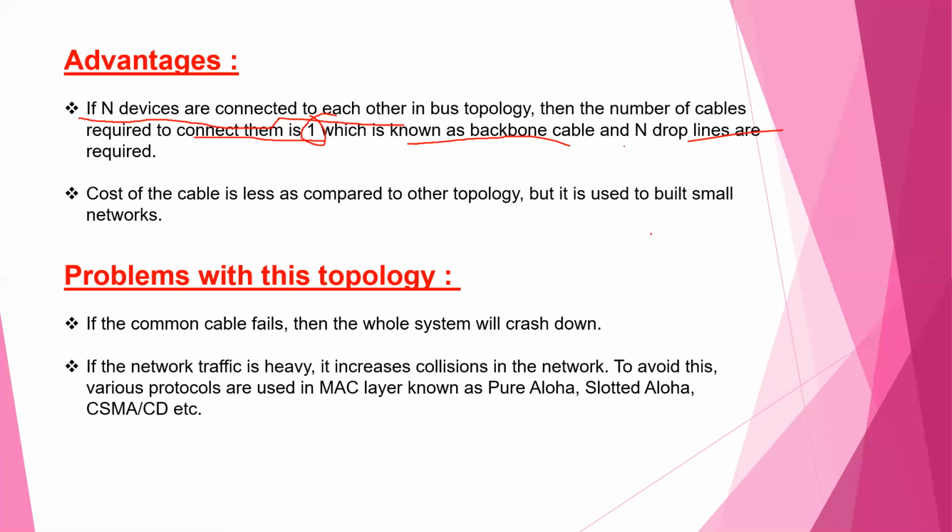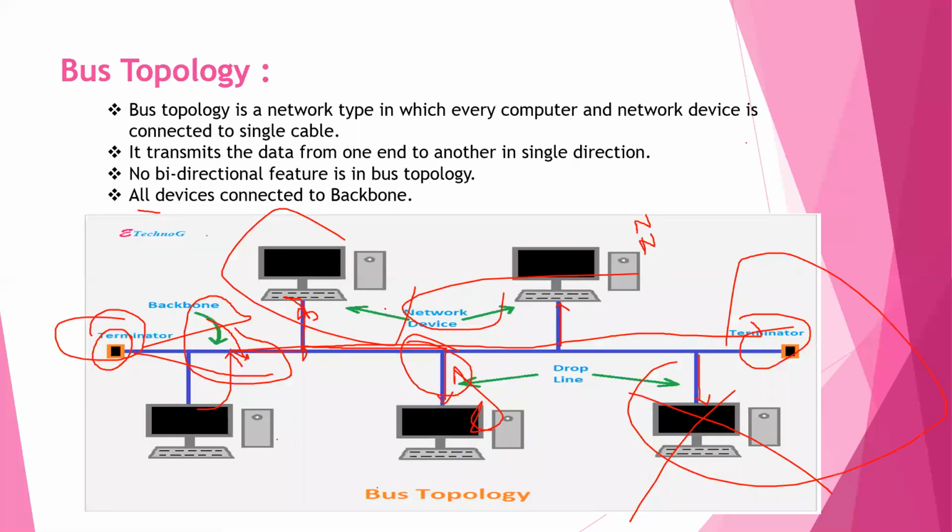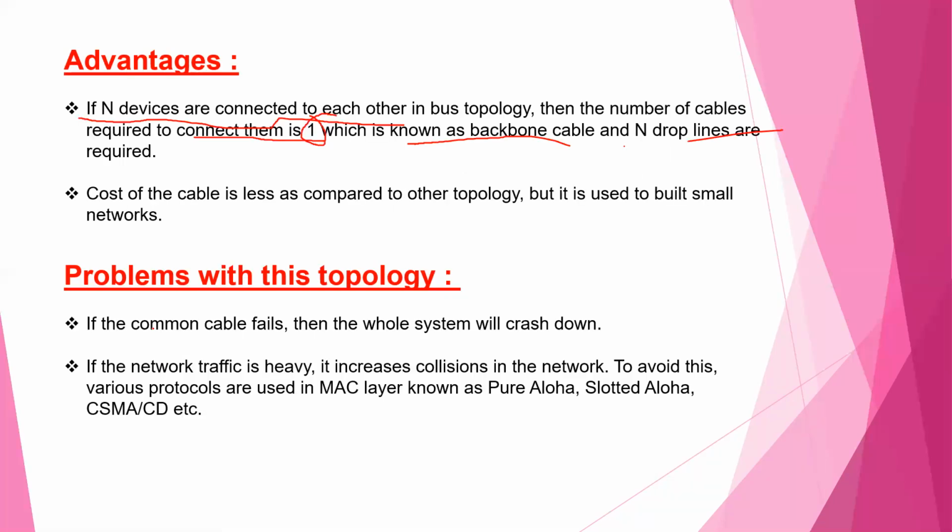Problems with this topology, or disadvantages of the bus topology, are: if a common cable fails, then the whole system will crash down. If one drop line fails, it does not affect the system, but the whole system depends on this backbone cable. If this cable fails, then the whole system breaks down, stops working, or crashes down.